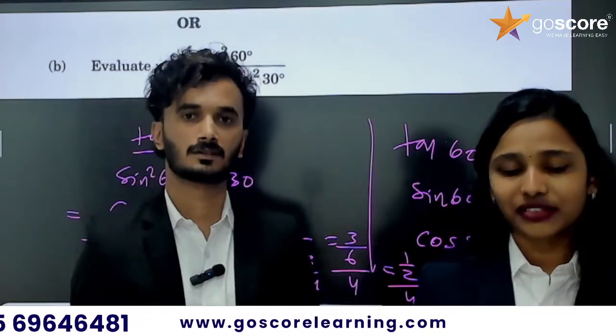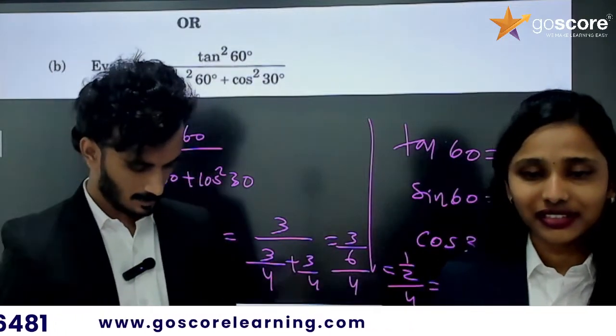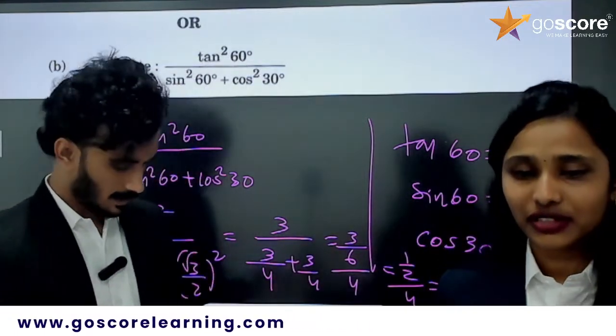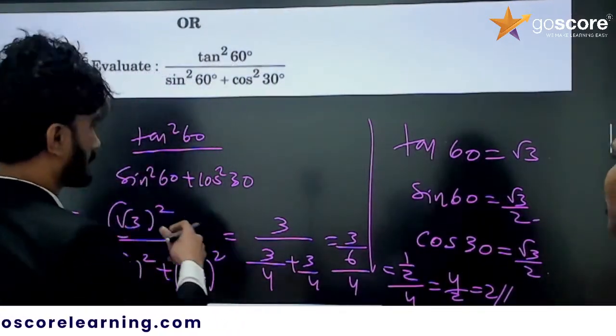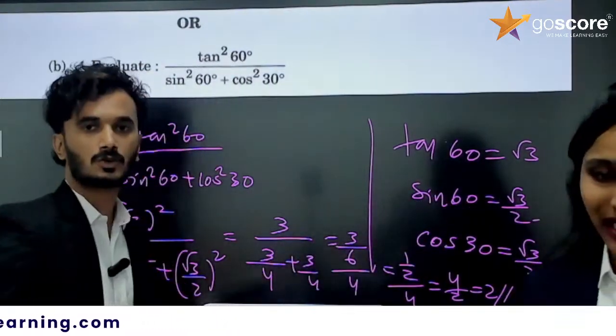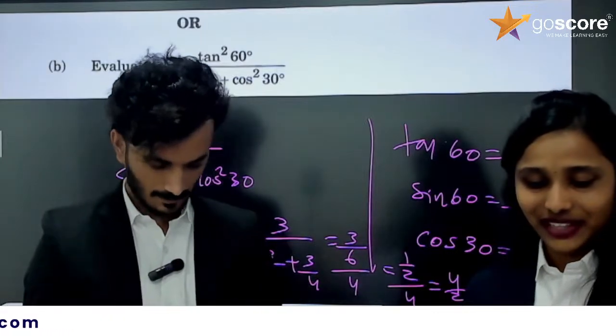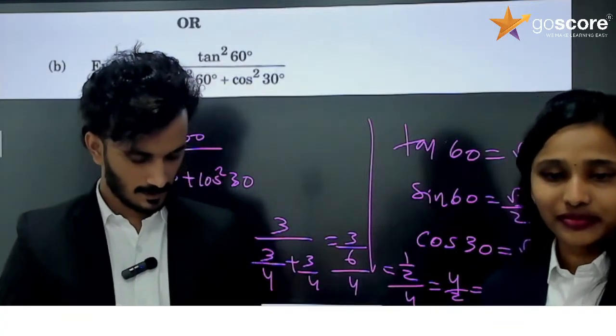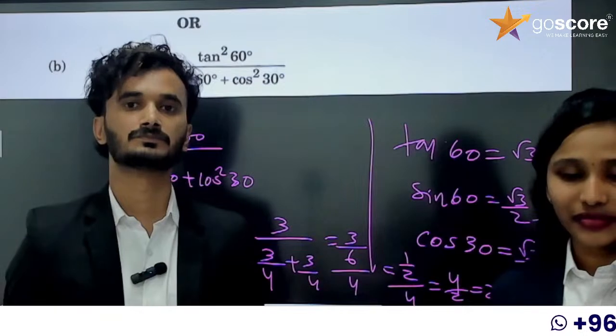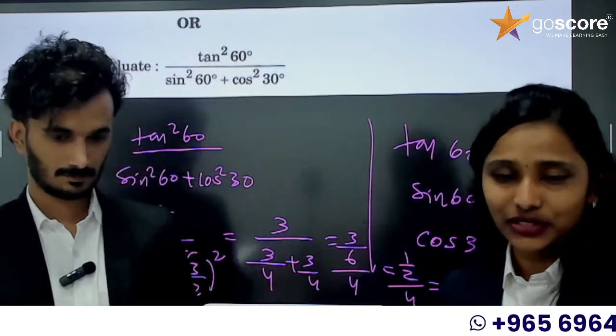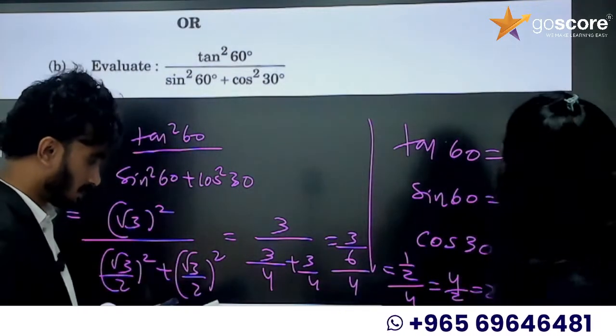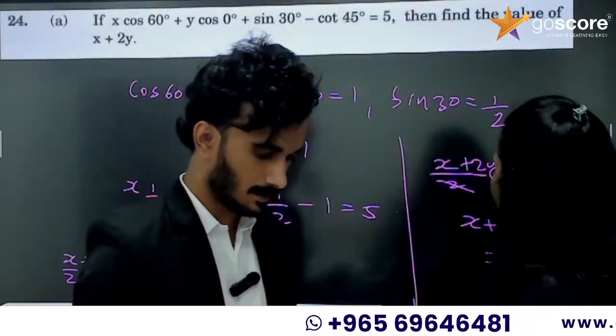Rajna, which question did you get wrong? One question, root 3 by 2. Yeah, Aditya, that is correct. Sin 30, sin 60 is equal to root 3 by 2. Yeah, correct. So, Rajna, which question is wrong? Okay, you can come and we will discuss that. Don't worry. Okay, Rajna. So, 23rd. Yeah, B part question, right?